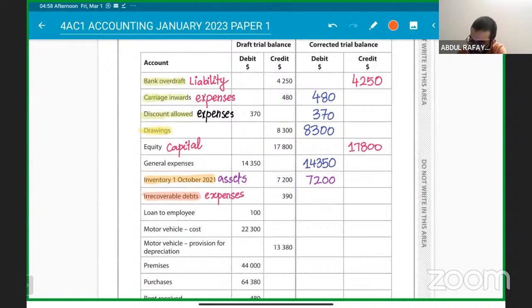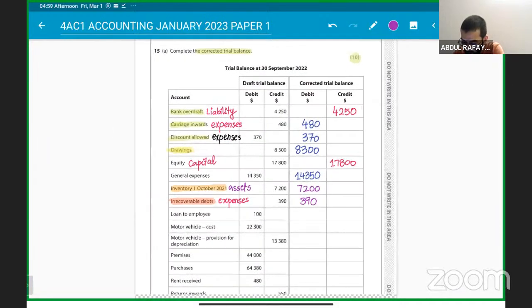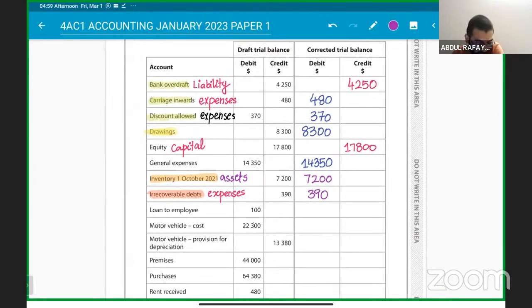So, that is why we'll have to put it on the debit side, sir. So, it will be 390 debit for the irrecoverable debts. You have given a loan to an employee. A loan to the employee is given, so it's a loan, because you have given the loan to the employee. Make sure, follow very carefully, it's an asset for you, because the employee will pay you.